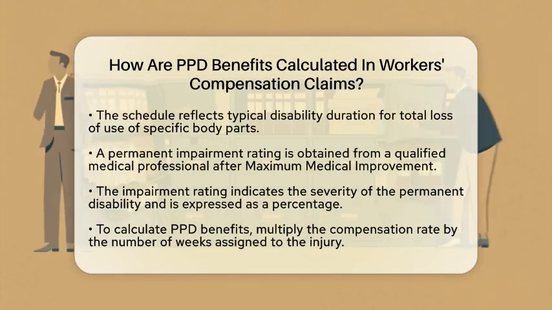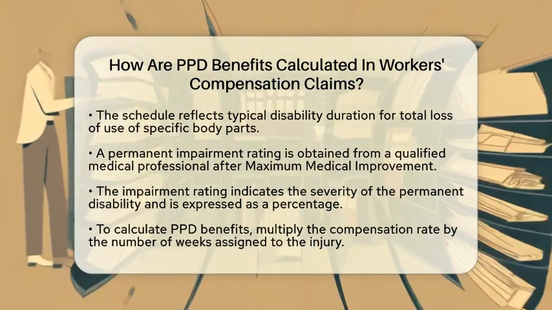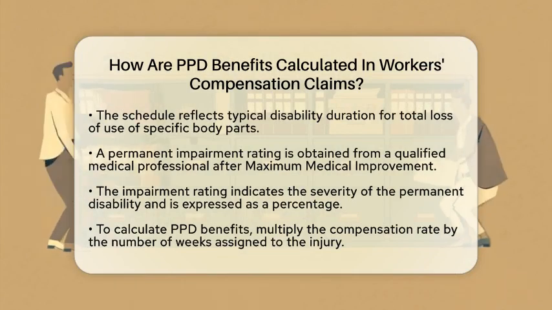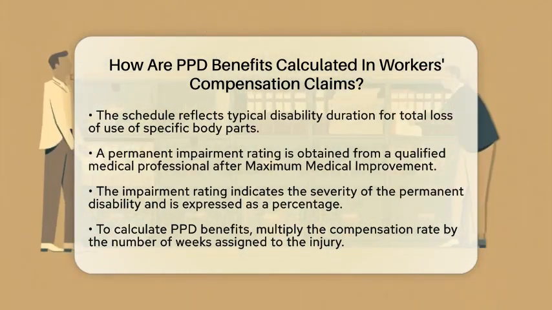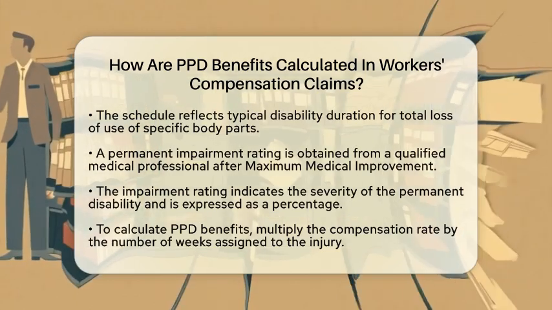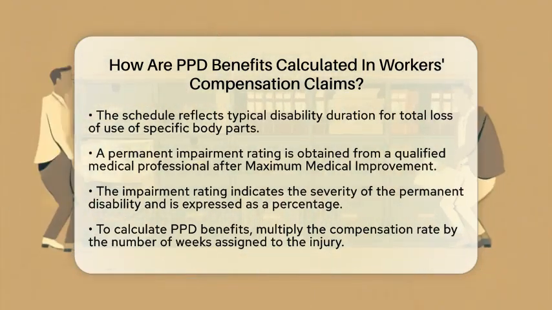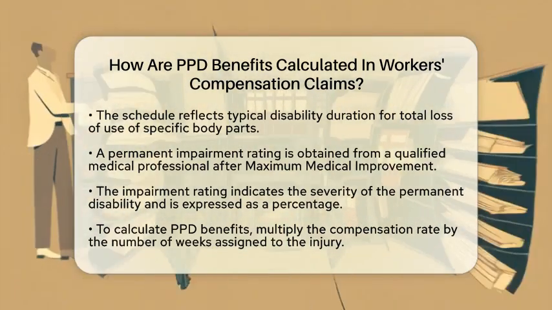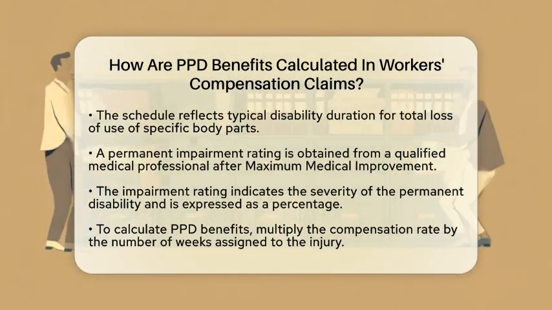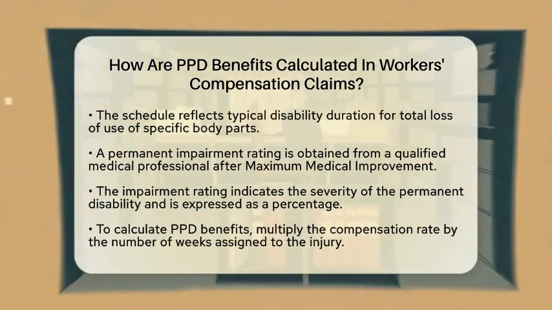Once you have that information, the next step is to obtain a permanent impairment rating from a qualified medical professional. This rating is given after the worker has reached maximum medical improvement, meaning their injury has stabilized and is unlikely to improve further. The rating is expressed as a percentage and indicates the severity of the permanent disability.